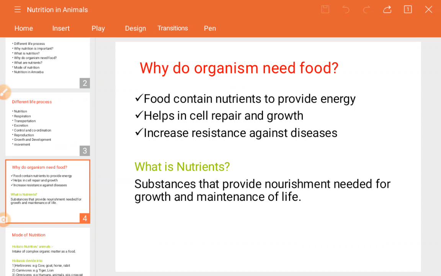The processes we have seen, nutrition, respiration, transportation, excretion, should be maintained and not disturbed, otherwise we face many problems. These are the maintenance of life.